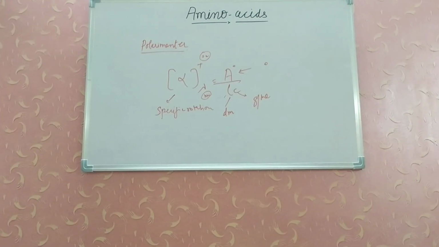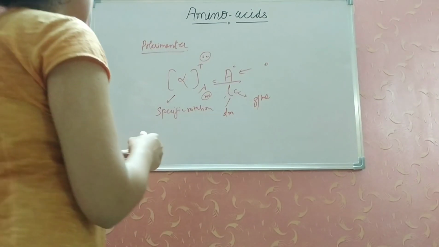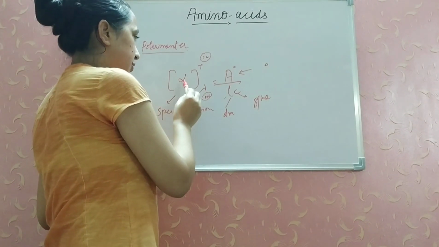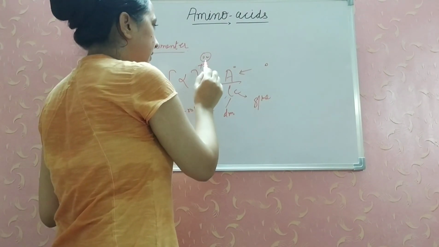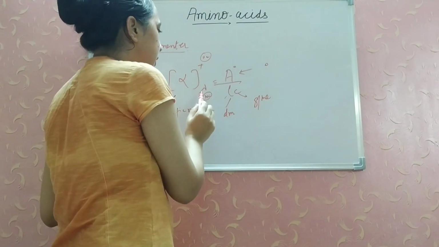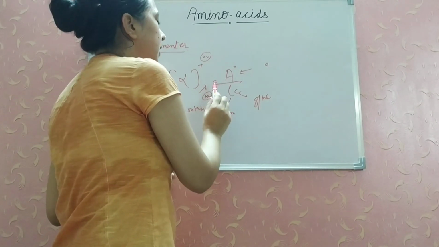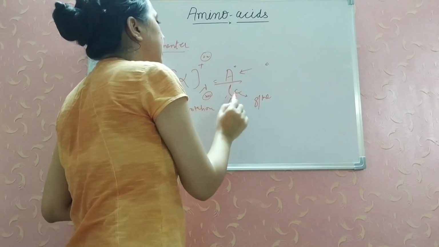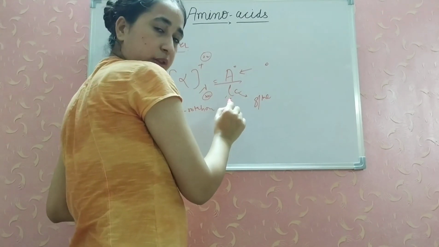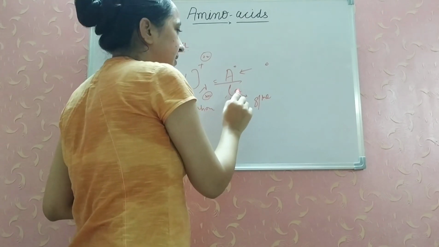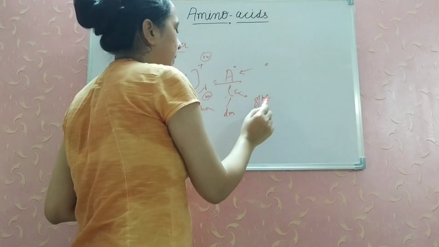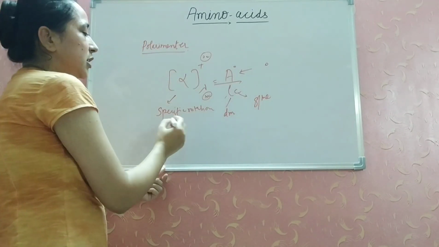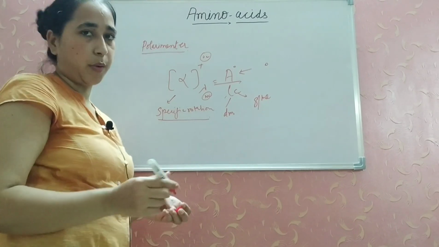If we see, this is the specific rotation at a temperature in degrees Celsius and a wavelength in nanometers. It is given as alpha naught, the observed rotation, divided by L, the path length of the tube in decimeters, and C, the concentration of the sample in grams per ml. Like this, we can calculate the specific rotation of a particular compound.